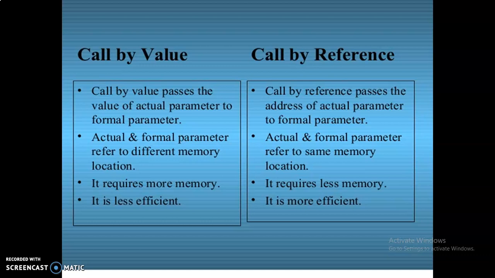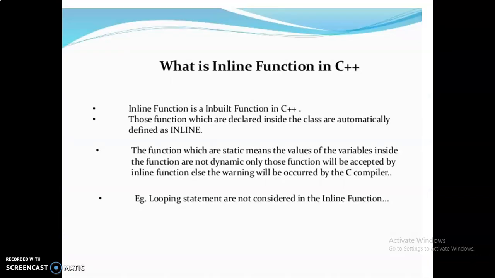In call by value, actual and formal parameters refer to different memory locations. In call by reference, actual and formal parameters refer to the same memory location. Call by value requires more memory, while call by reference requires less memory. Call by value is less efficient. Call by reference is more efficient. And then, what are inline functions in C++?